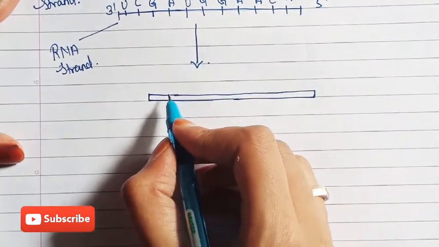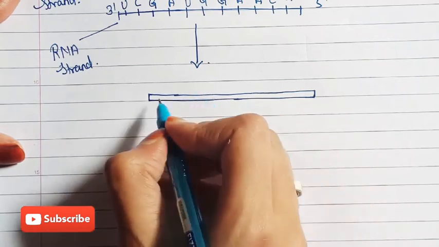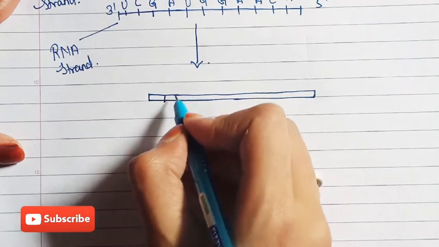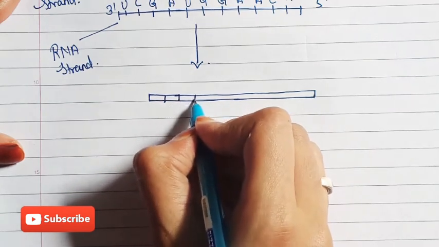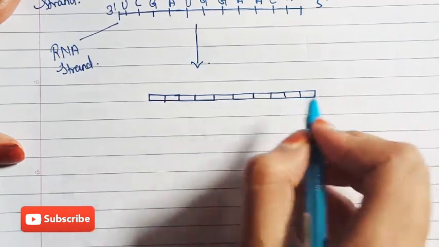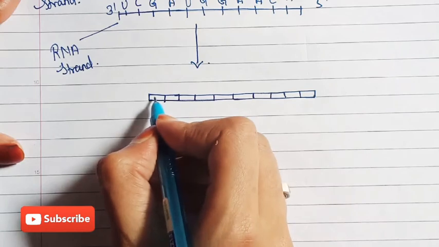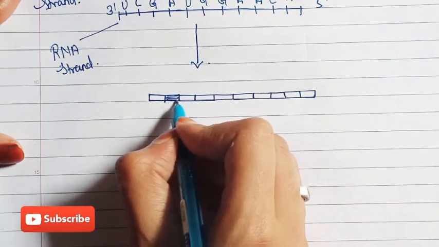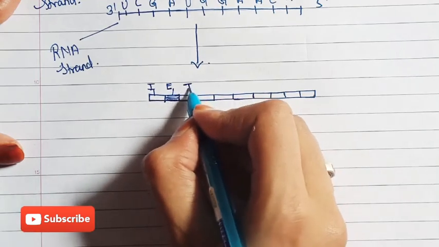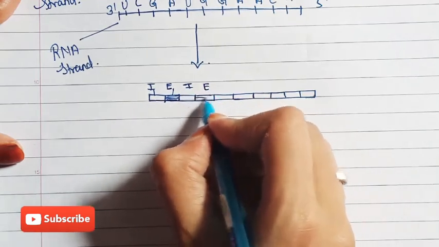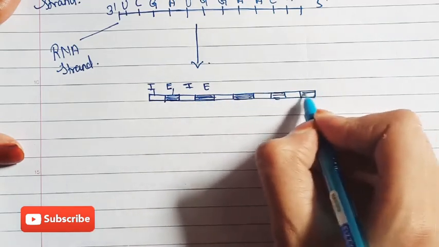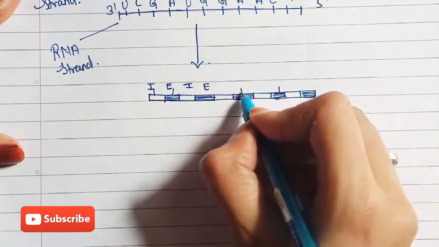Introns and exons are segments present on the strands, alternately, exon, intron. To understand better, we can make them darker. If this is intron, this will be exon. These are exons.